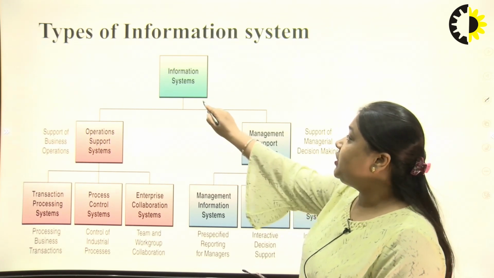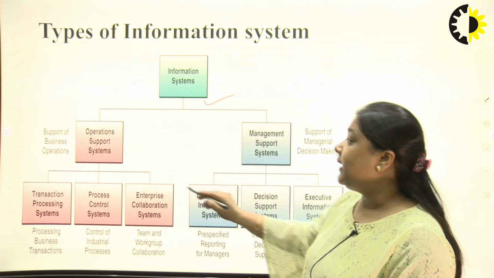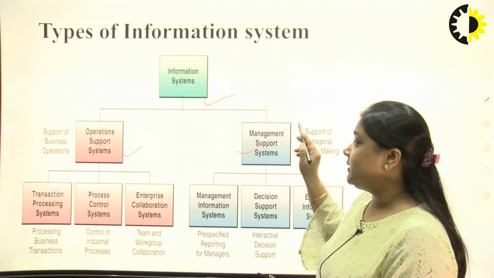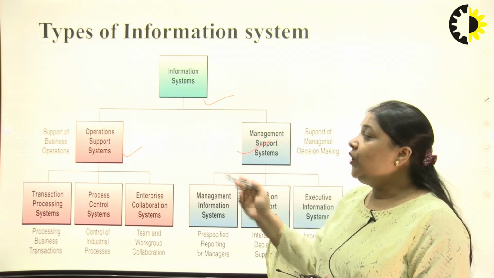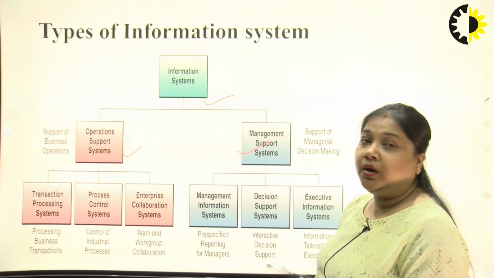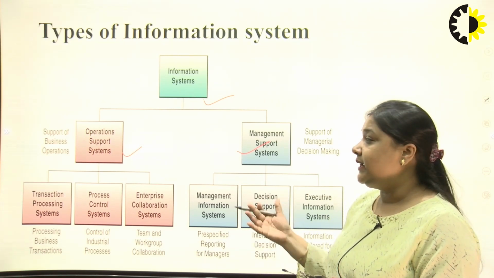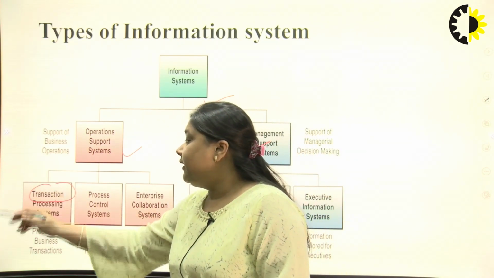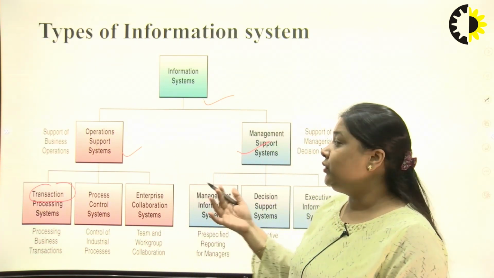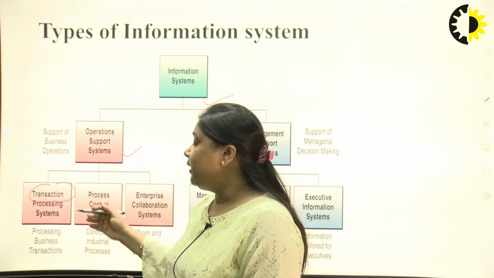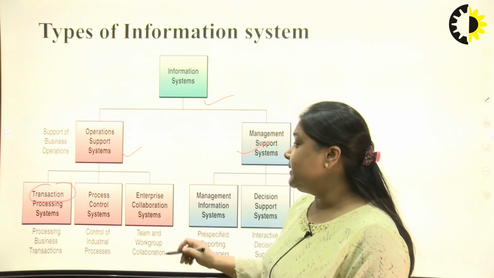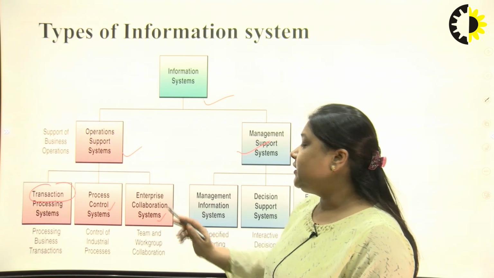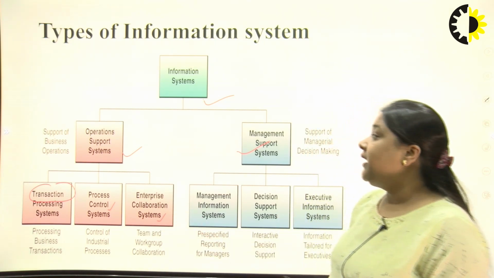First of all, information system is divided into two parts, that is operation support system and management support system. Operation support system means all the processing that takes place according to the transactions that have been done from client to the supplier, for the processing purpose. Then second is process control system, and then ECS, enterprise collaboration system.